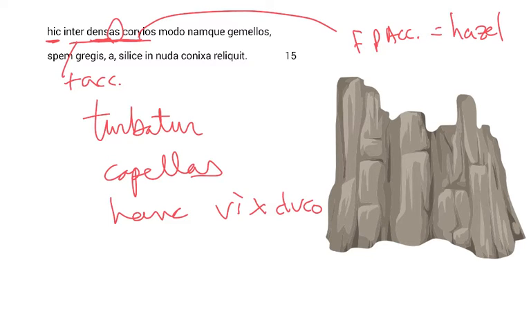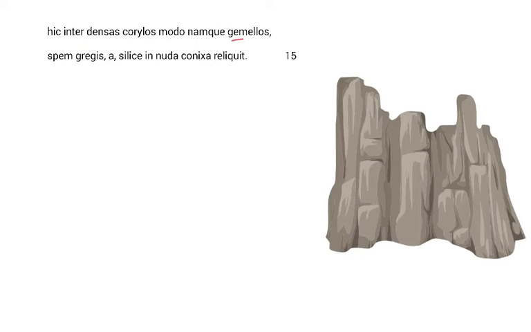Here, amidst the thick hazel shrubs, just now, modo, indeed, namque gemellos. Gemellos is masculine, plural, and accusative. It means twins. Now, gemellos is the object of reliquit, which comes at the end of the second line, line number 15. Twins, reliquit, she left behind. Remember, we have to infer the subject from the previous line, line 13. It means the she-goat, the one he can scarcely lead.